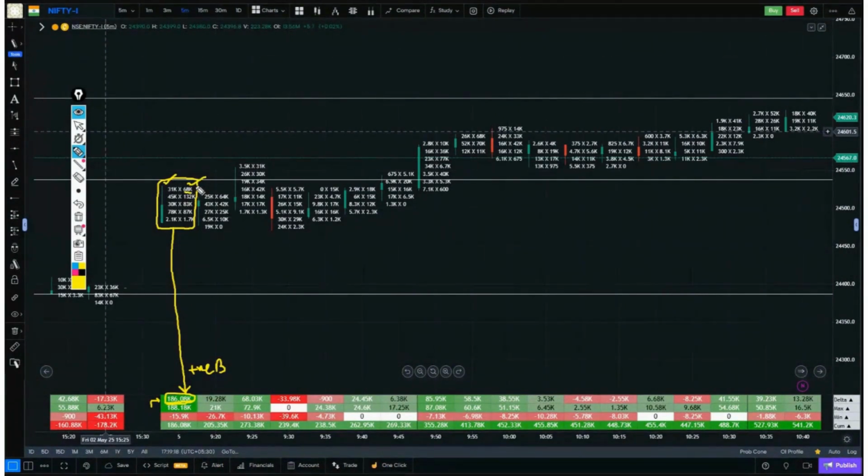Let's take round figure numbers for understanding. We combined all the buyers on the right side, and their total came to 2,86,000. And when we combined the sellers on the left side, let's assume the number came to 1 lakh. So a difference was created of 1,86,000. And on which side did the difference appear? On the buyer side, the buyers are more. So this became a positive delta in the green box, meaning the buyers are more and it's a positive delta.